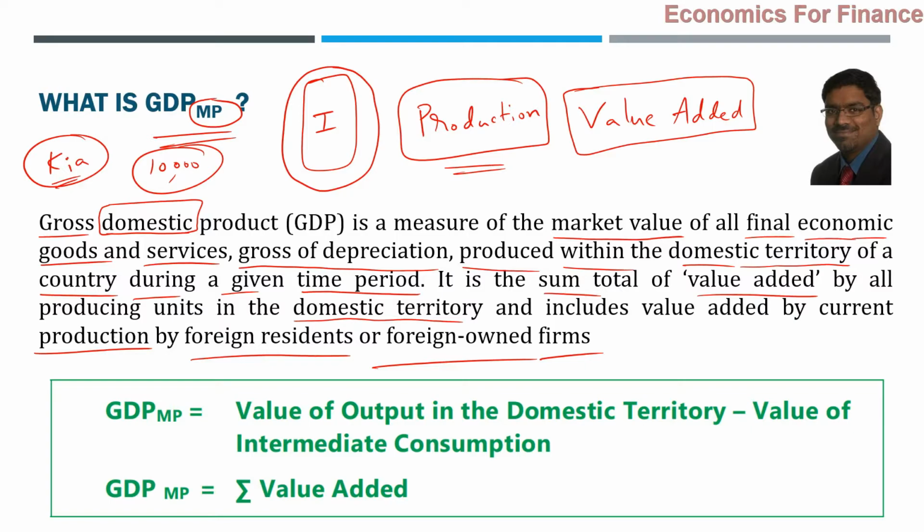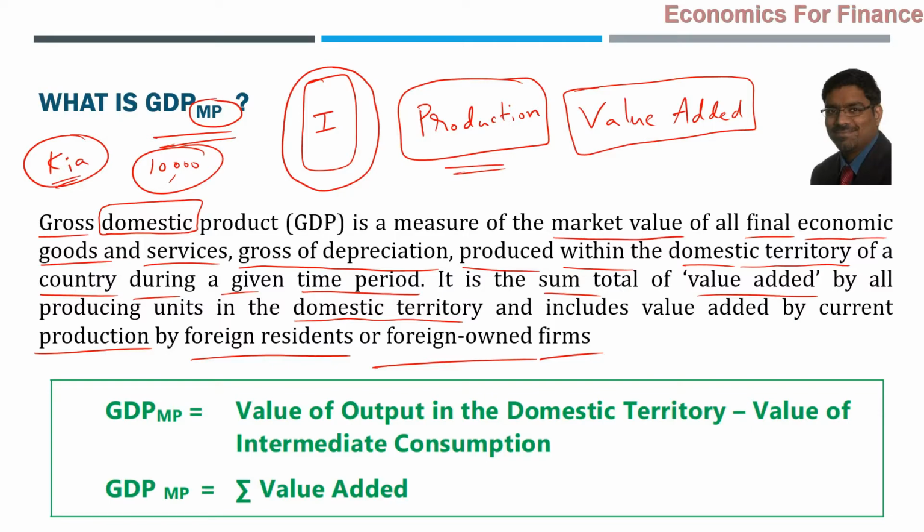And what value is that? Market value. Of what type of goods? Final goods and final economic goods. Should it be gross of depreciation or net of depreciation? It should be gross of depreciation. When we call it gross, it is gross of depreciation. Where are they produced? Within the domestic territory of a country, in our example India, during a given time period. That is GDP at market prices. Simply speaking, it is the value added by all the units in the domestic territory, including the value added by the current production of foreign residents or foreign owned firms within the domestic territory. That is GDP at market prices.